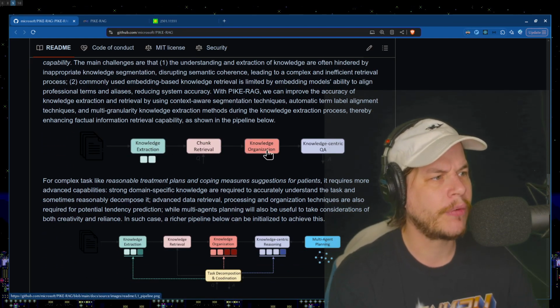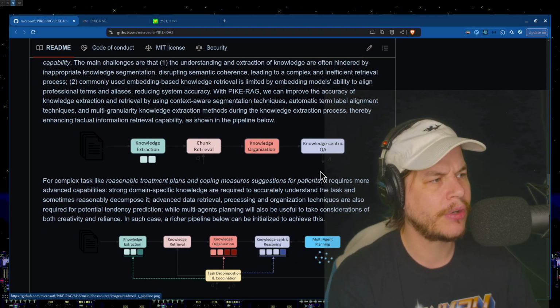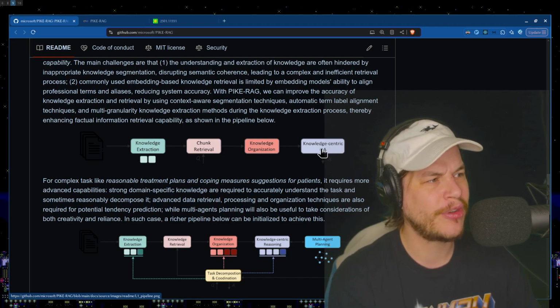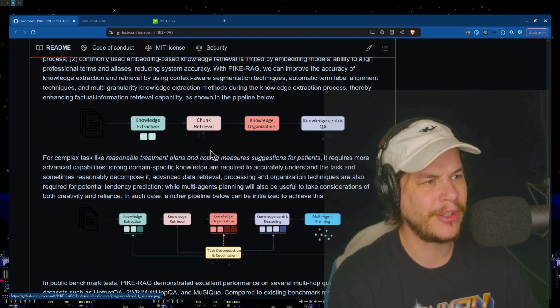Knowledge extraction, chunk retrieval, knowledge organization, knowledge-centric QA. Okay, we got documents come in, we extract the knowledge. Great. They turn it into chunks. Great. We're going to organize all those things. Excellent. Now there's some knowledge-centric QA section. This is a question we ask.